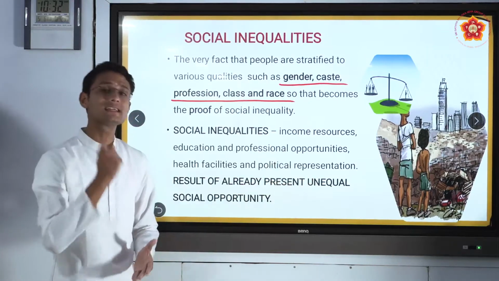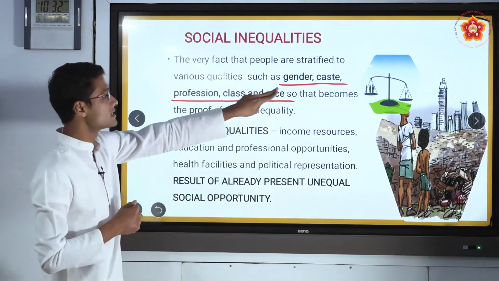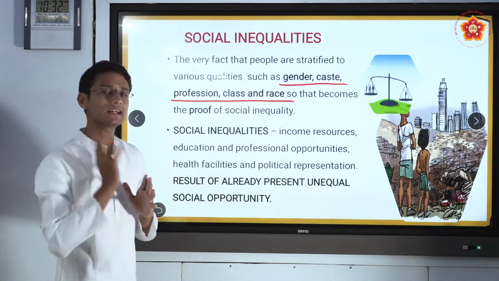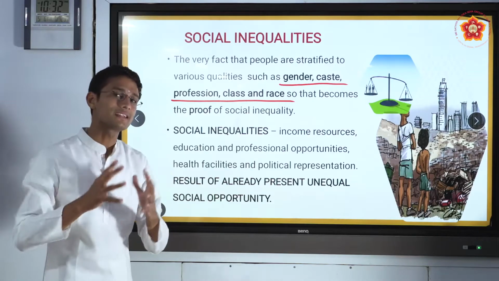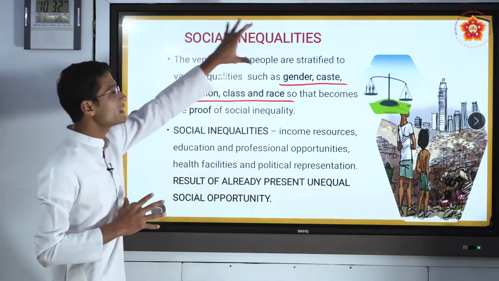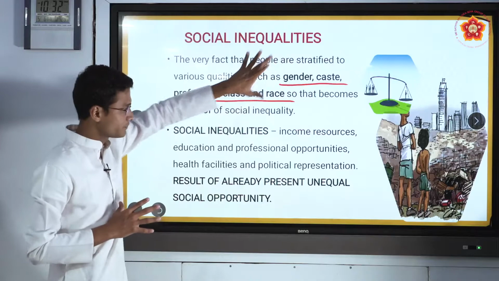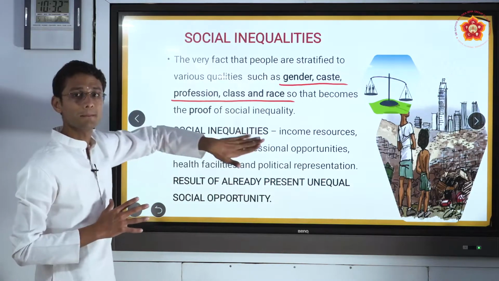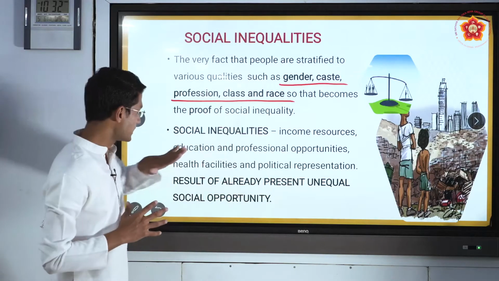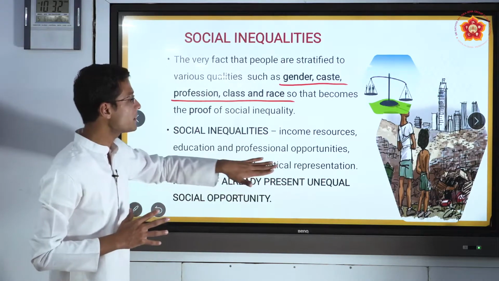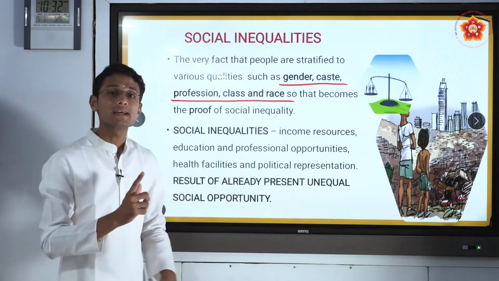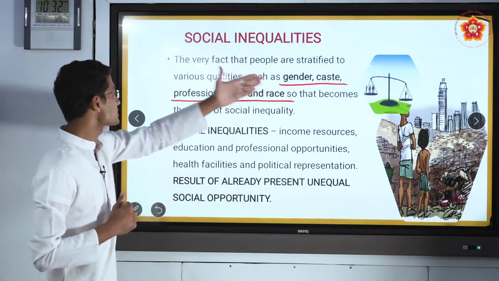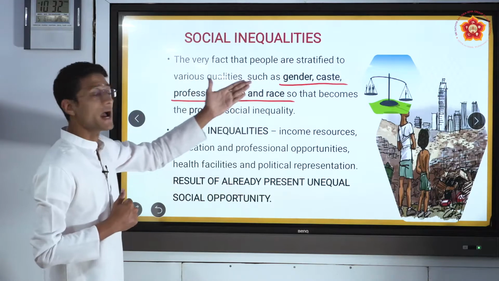But the qualities for social stratification are gender, caste, profession, and class. So let us make a little comparative study about this. Don't get confused. Social inequalities are income resources, education, professional opportunities, health facilities, and political representation, whereas the qualities of stratification are gender, caste, profession, class, and race.